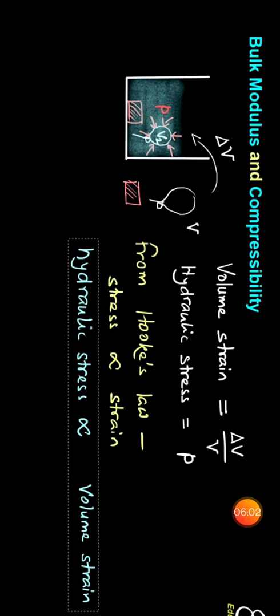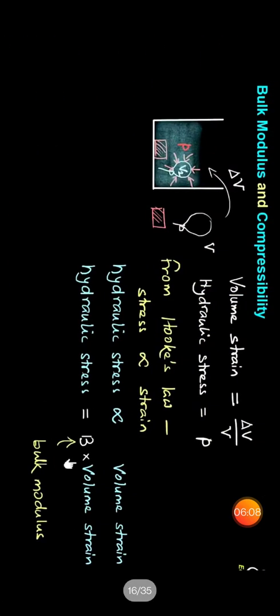Now we introduce a constant of proportionality, denoted by B, which is called the bulk modulus. So we can write the hydraulic stress is equal to B times the volume strain.